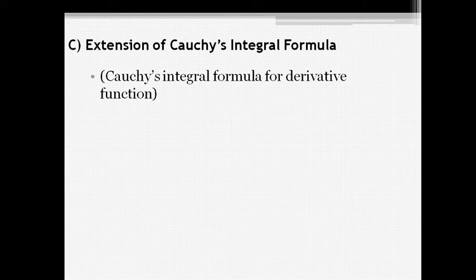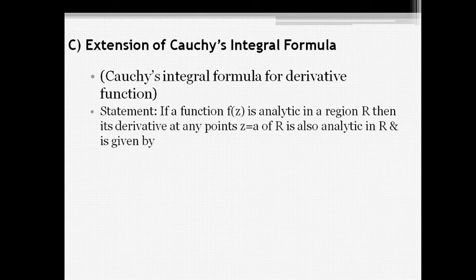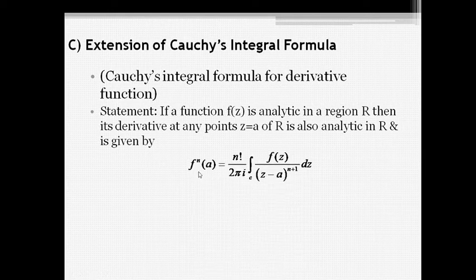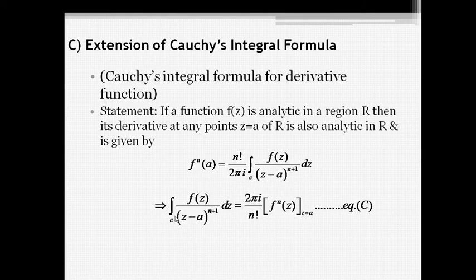Now, extension of Cauchy's integral formula, that means the Cauchy's integral formula for derivative function. Statement is: if a function f of z is analytic in a region capital R, then its derivative at any point z equal to a of capital R is also analytic in R and is given by f n of a. If we simplify this, then the integration over C of f of z upon z minus a to the power n plus 1 dz equals 2 pi i upon n factorial, then the nth derivative of f with respect to z, substituting z equal to a. This is equation number C.